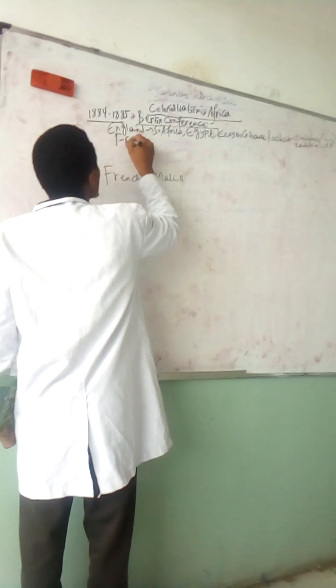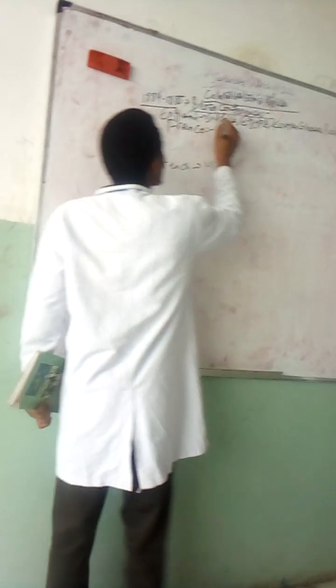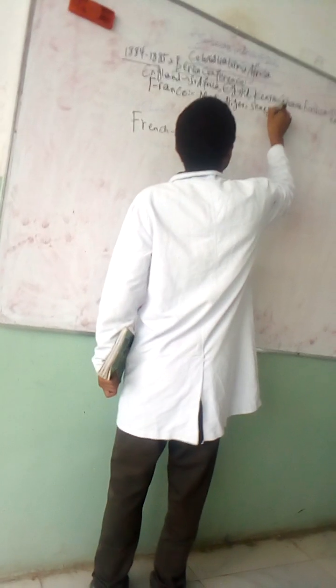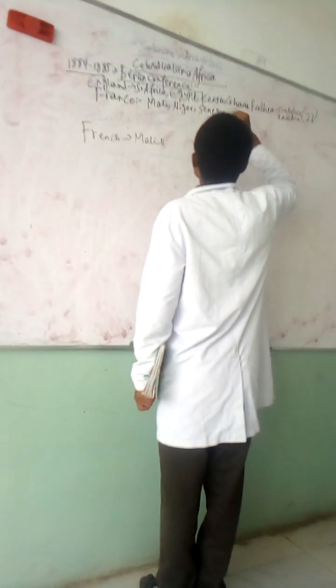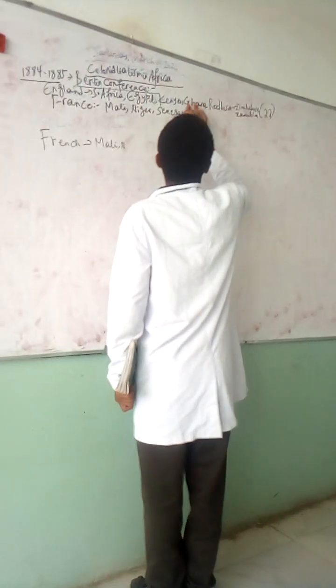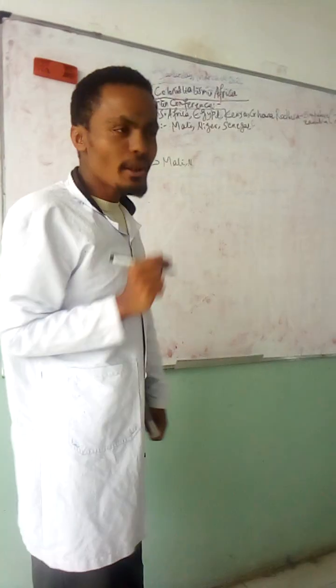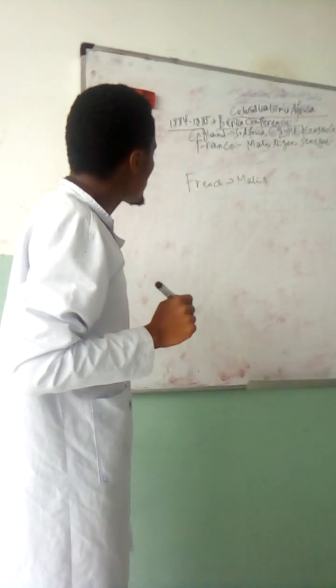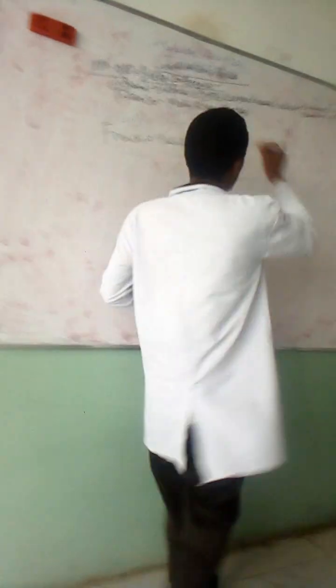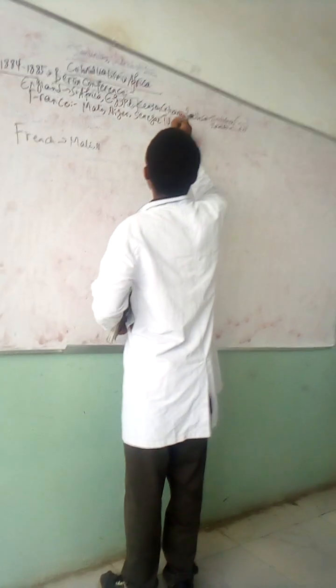So, what about the French? The French colonies in Africa: Mali, Niger, Senegal, and Togo for Germany. What about the French? The French colonies: Mali, Niger, Senegal, Tunisia and Morocco. Tunisia and Morocco are North African countries.